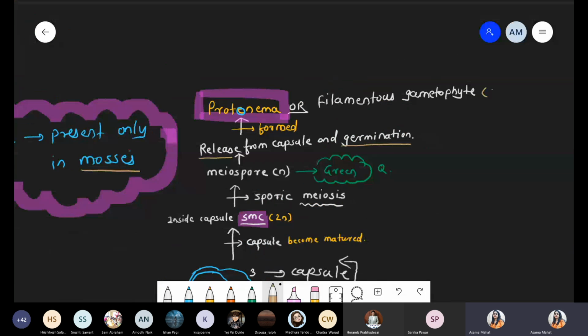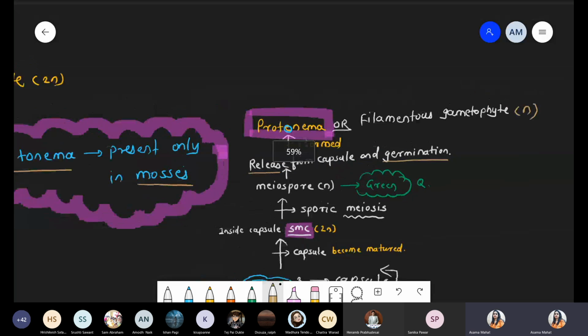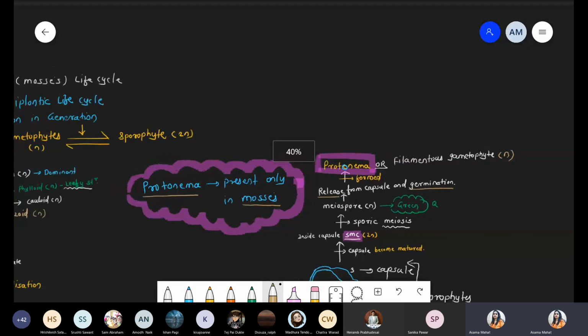So please write down one point here. Just give the small n. Protonema is also haploid in structure, as well as filamentous gametophytic, these are haploid in structure. Got it? Now, next point, back to the life cycle, last step.